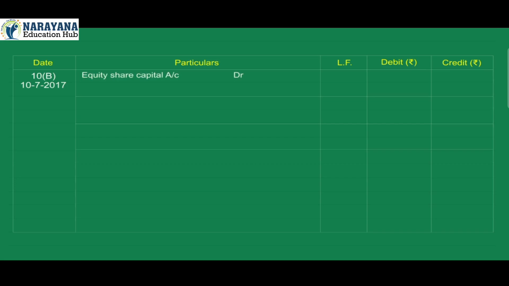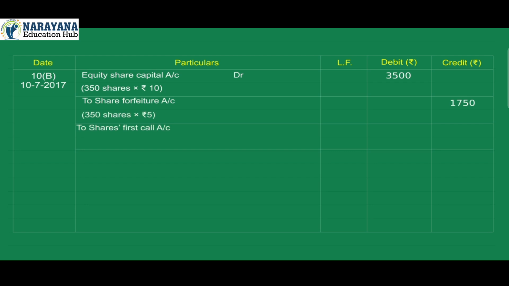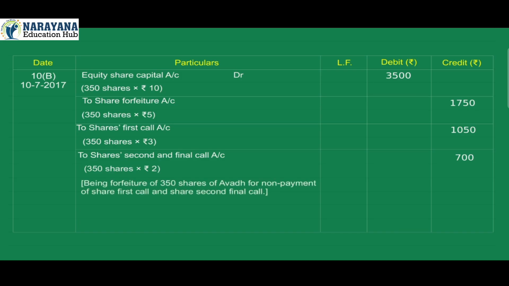10B. 10 July 2017. Equity share capital account debit 3,500 (350 shares × Rs 10). To share forfeiture account credit 1,750 (350 shares × Rs 5). To shares first call account credit 1,050 (350 shares × Rs 3). To shares second and final call account credit 700 (350 shares × Rs 2). Being forfeiture of 350 shares of Avda for non-payment of share first call and share second final call.